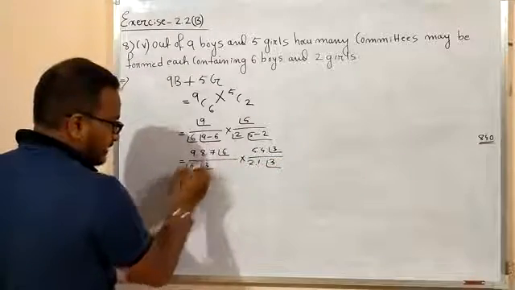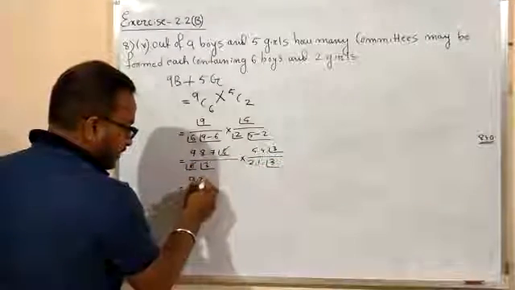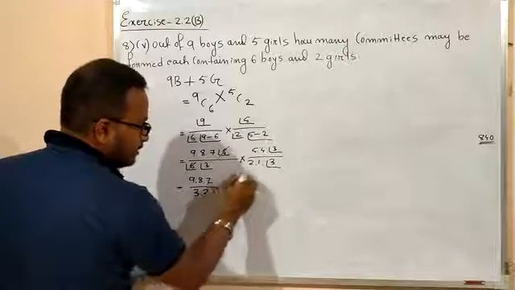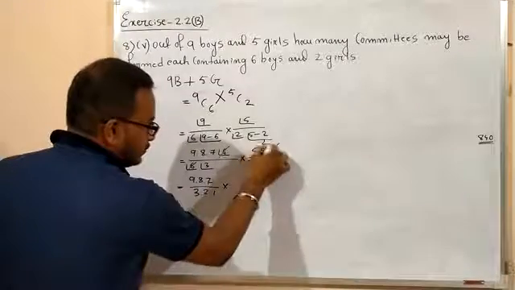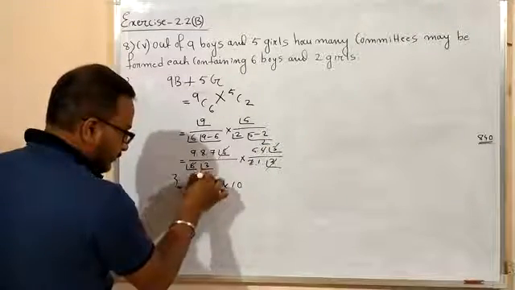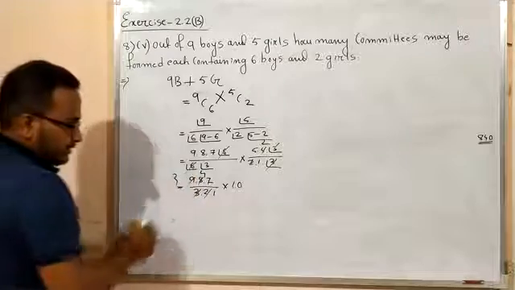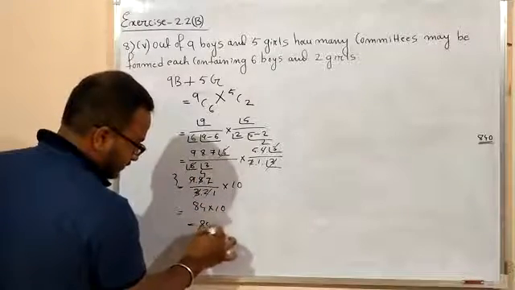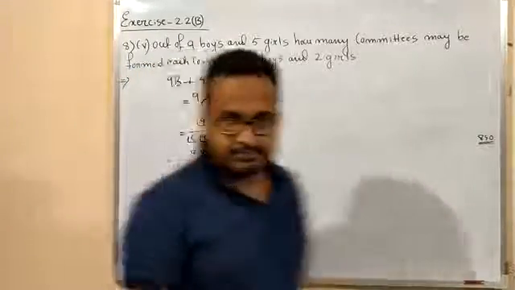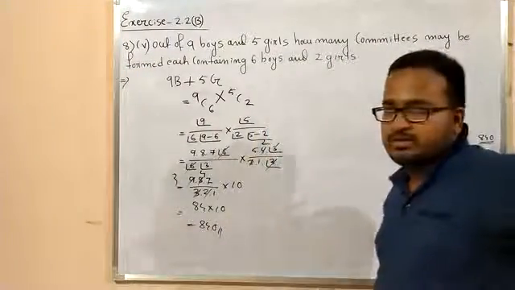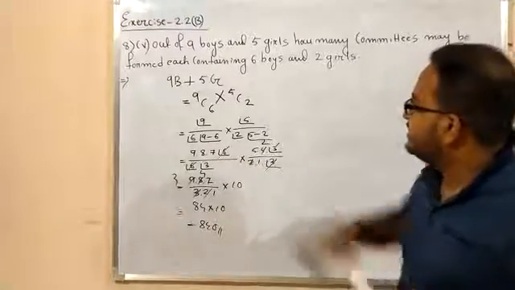So it is what? 6 cancel. So it is 9 into 8 into 7. It is 3 into 2 into 1 cross this cancel. So it is 2, 10. Now it is 3, 4, 84 into 10. So it is 840. Right? Again you see it requires 3 to 4 steps. But this step is very important.